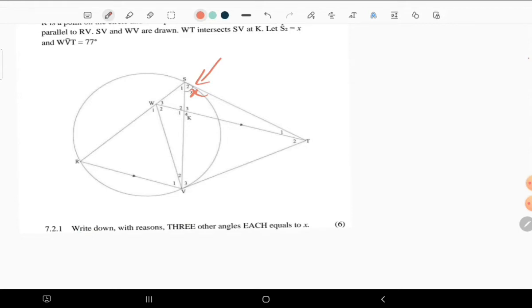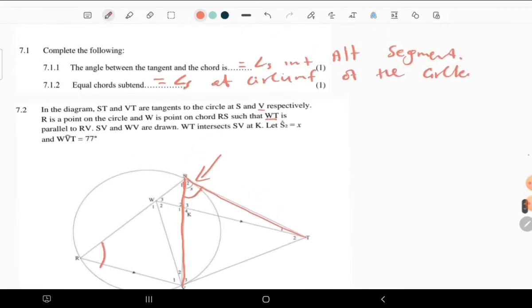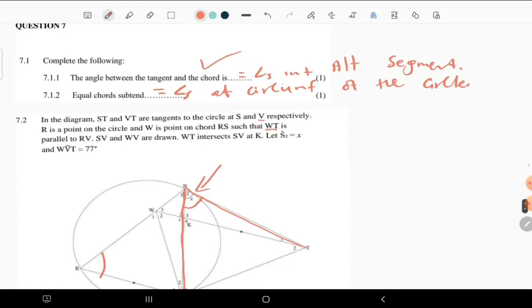One thing you need to remember is that this is the tangent, and this is a chord of a circle, and the angle between the tangent and a chord is equal to the angle at the alternate segment. Remember the very first statement that they gave you.